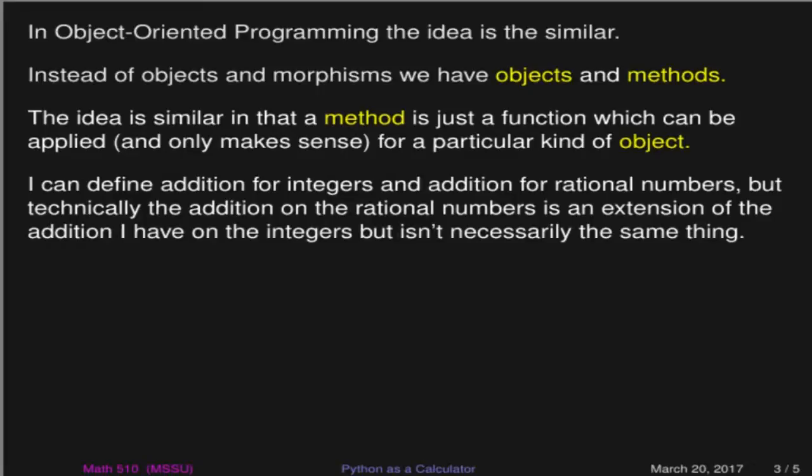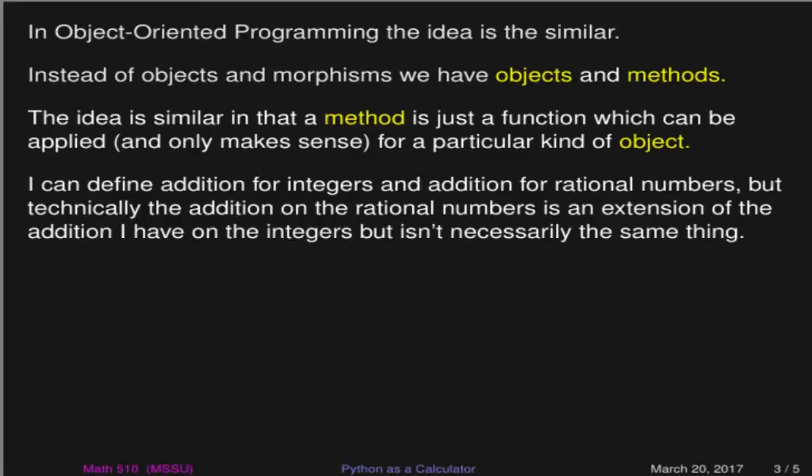And part of what I do is to develop this notion of addition, and then I probably prove a theorem that says that the addition that I have here inside the rational numbers, when I look at the integers as a rational number, gives something that's consistent.